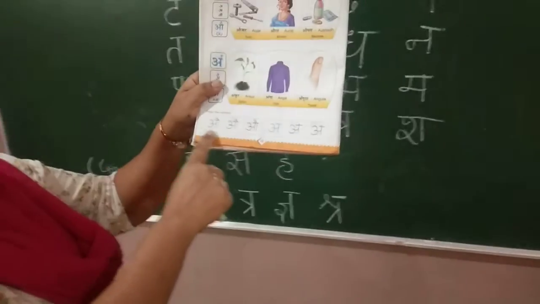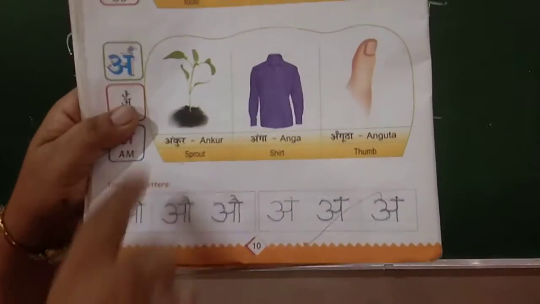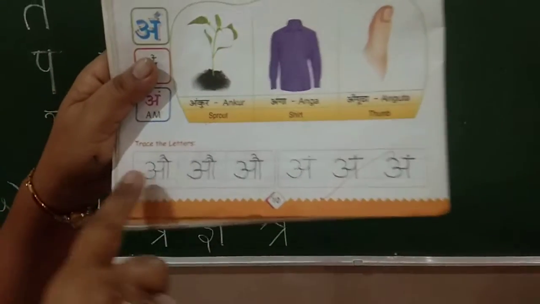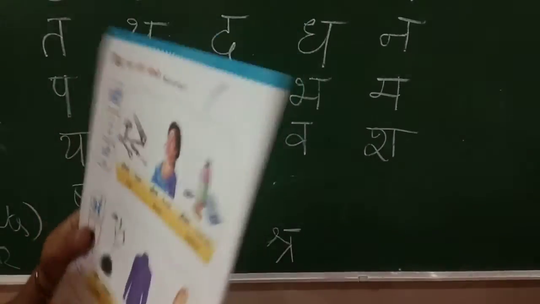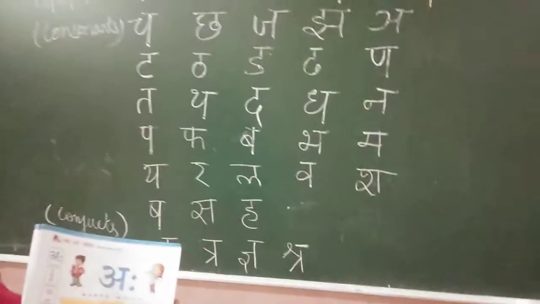Okay children, here there are words or letters under each picture. Okay, you have to trace up till aha. Okay children, next I will show you how to write in the textbook. Okay.